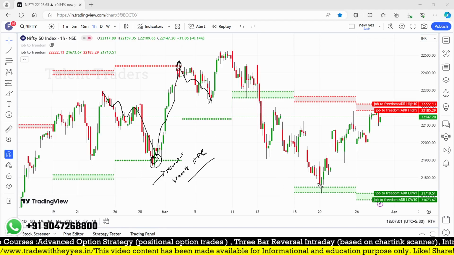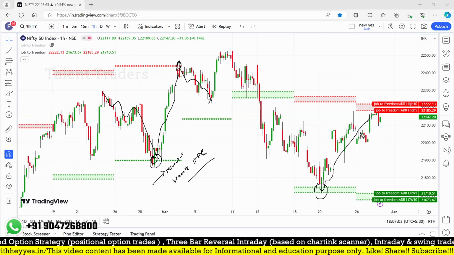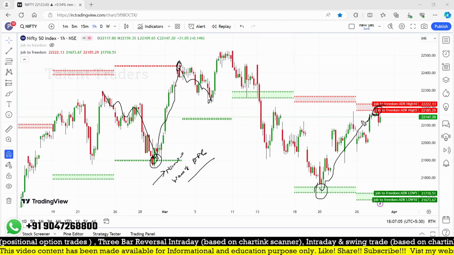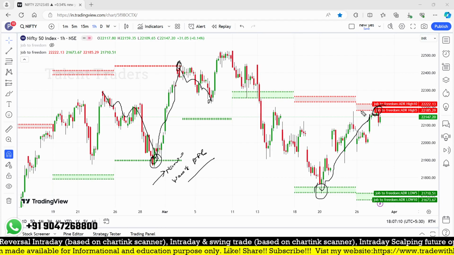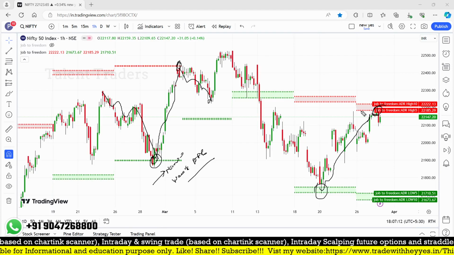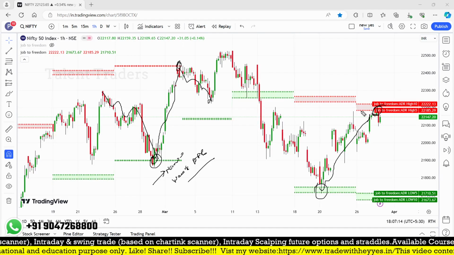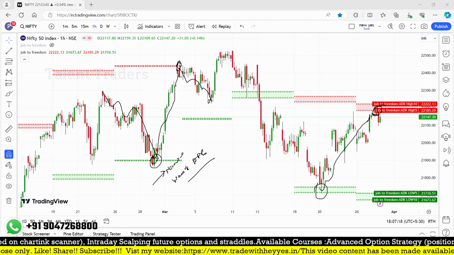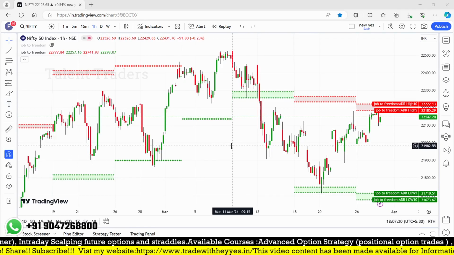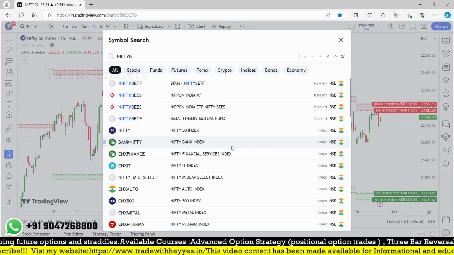Here is the rejection, such a good reversal, and one more time the market is testing the higher level. Instead of the breakout, which works very well on intraday, if I'm looking at a weekly time frame, most of the time the rejection is the most powerful, and it may be taken as support at the ADR level. Even Nifty Bank.